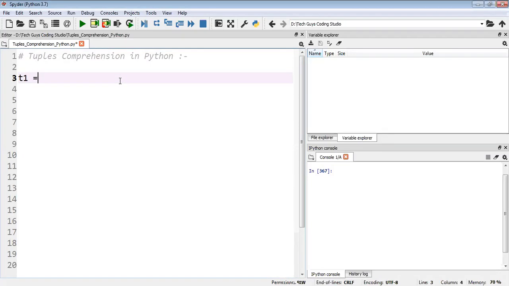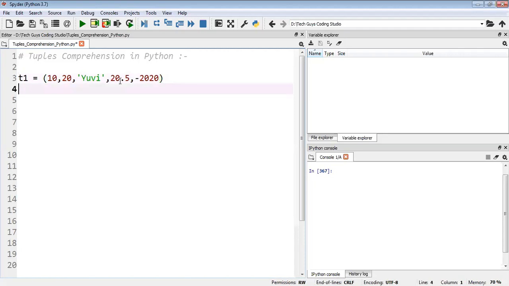Tuple like t1 equal to, we know how to define a tuple with the help of this bracket, round bracket you can call. I'll take some values like 10, 20, then some name like uv, then 20.5, then minus 20, like this. Anything you can take.